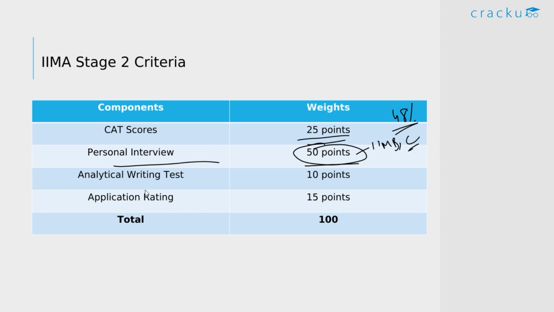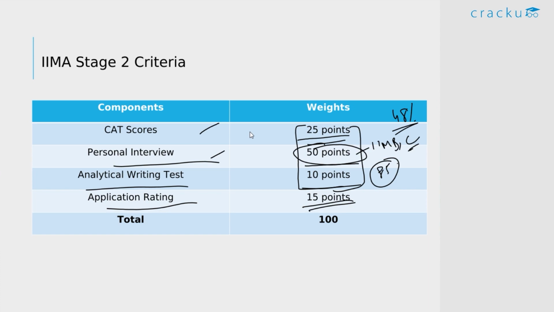They also give 10 points to the analytical writing test, and your application rating score is given 15 points here. So again, as we can see, in the final selection, there is no weightage to your academics. Unlike IIM Bangalore, IIMA does not give weightage to academics in the final round. They have almost 85 points just for CAT scores, personal interview, and your analytical writing test. So all this is within your control. If you can perform well in the CAT and the personal interview, you have a good chance of converting IIM Ahmedabad. And only 15 points are given to the application rating.